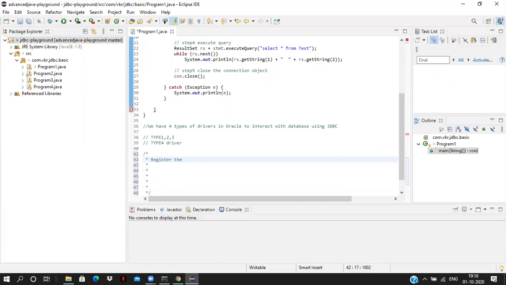The first step is to register the driver class, based on the database. For Oracle database, the driver class is oracle.jdbc.driver.OracleDriver.